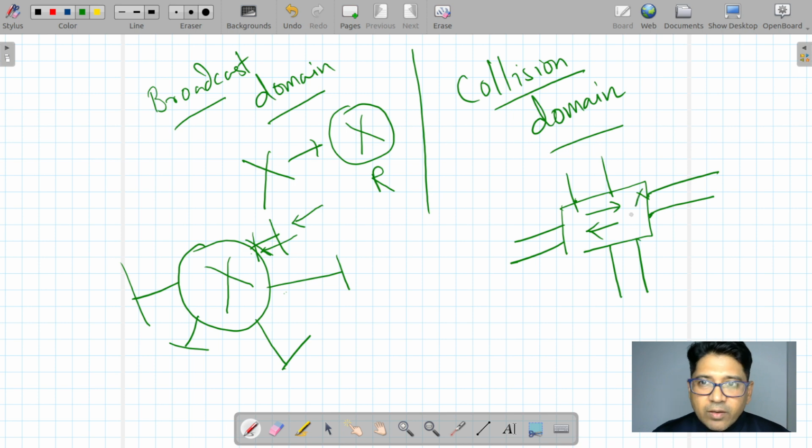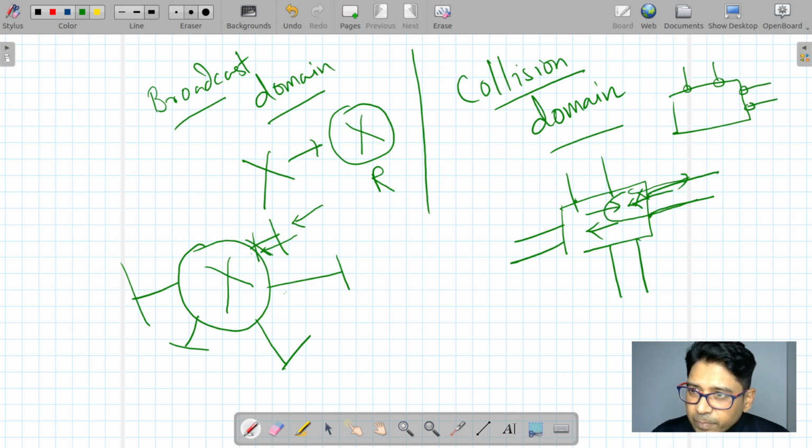If they receive the MAC from this interface, they will not send the information back to the same interface. Okay, I will make you understand what a collision domain is and what a broadcast domain is. In switches, each and every interface has one collision domain. Clear? And in a router, each and every interface has its own broadcast domain.